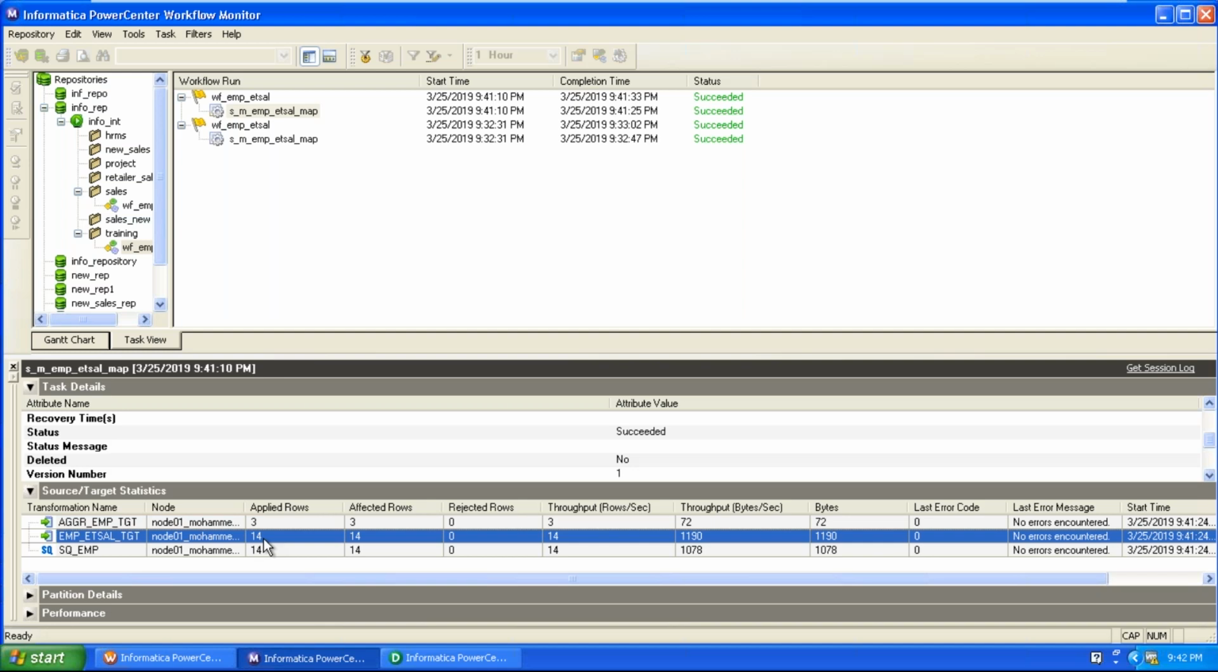The 3 rows are inserted because the data is aggregated based on department number. Based on department number, the system will aggregate the data and insert it to the next level of the map. There are 3 departments. That's why you are getting 3 rows after aggregation from the aggregator transformation.